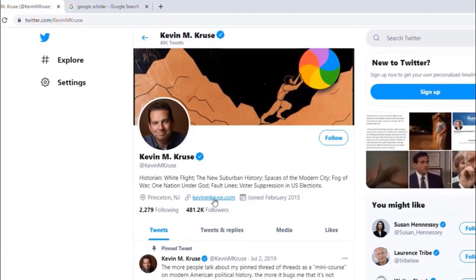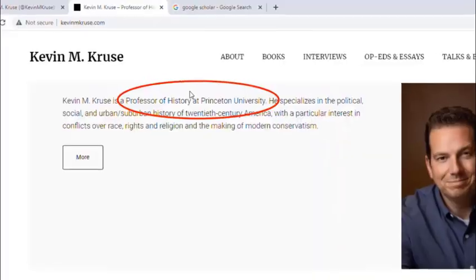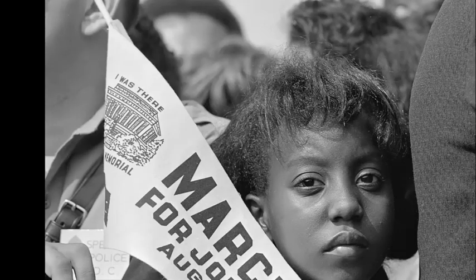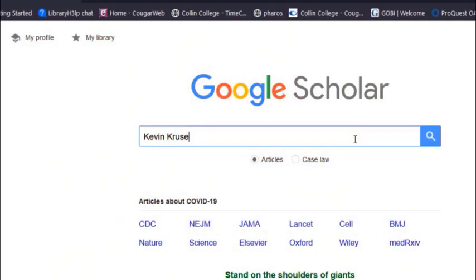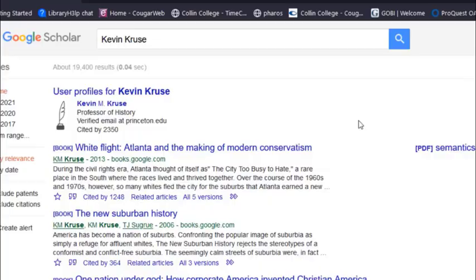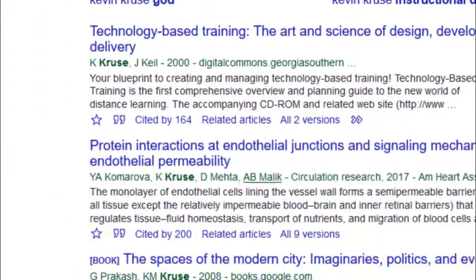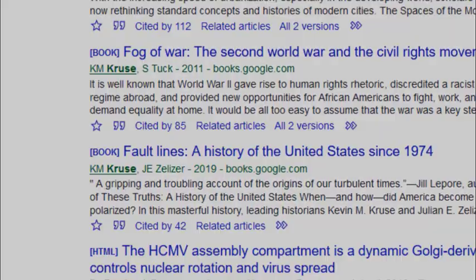When I look at his bio, there is a link that says he is a professor at Princeton University, but is he really a respected expert on race and American history? Let's look him up on Google Scholar. We can see he's written a lot of books and articles on the topic, and has been cited by many other scholars.